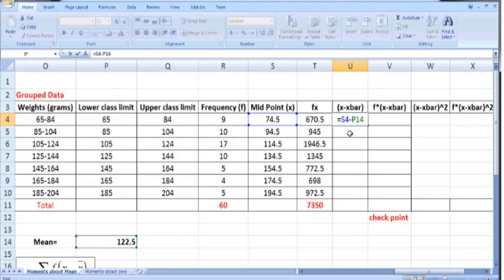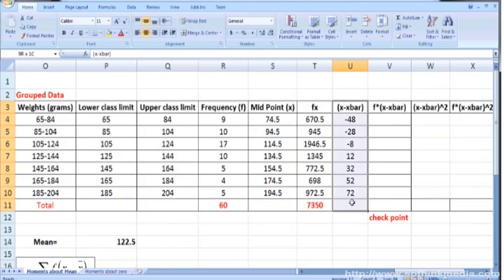P14. Remember that we have to put dollar signs to keep this entry fixed: a dollar before the column heading, $P, and a dollar before the row number as well, $P$14. So S4 minus this gives us x minus x bar. Press enter. So 74.5 minus 122.5, we get minus 48. Copy it down. We get 94.5 minus 122.5, and so on. So these are the deviations.